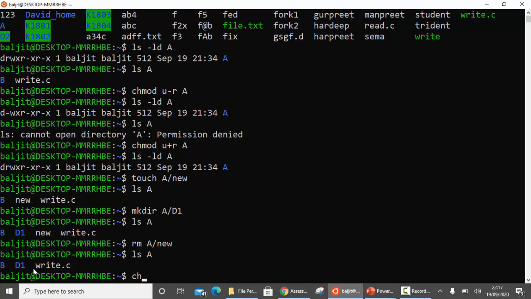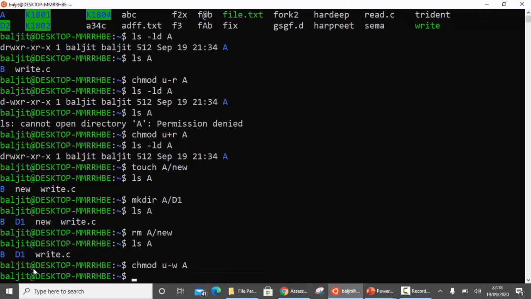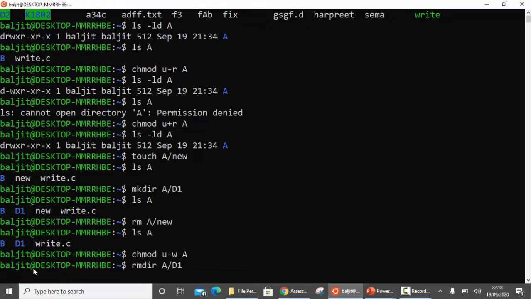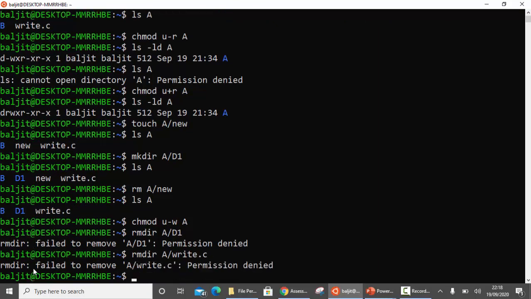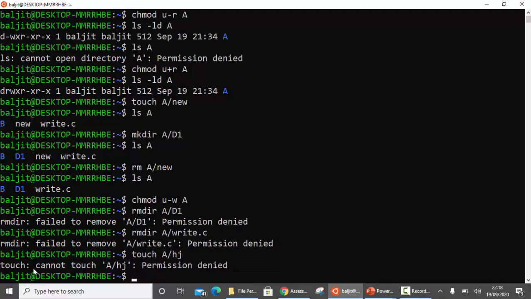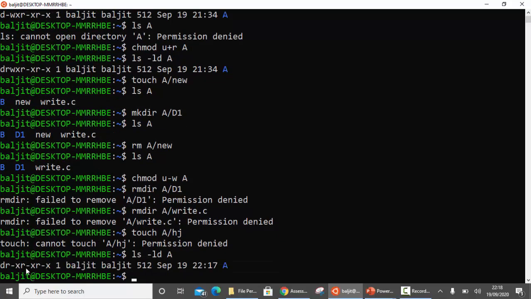Now if I deny u-w on A, let us try to delete one of the files or even directories. Let us try to delete d1. rmdir A/d1, permission denied. If I try to delete the file write.c, permission denied, because we have just taken back the write permission. If I try to create a new file, again permission denied, because the write permission is denied on the directory A for the current user.